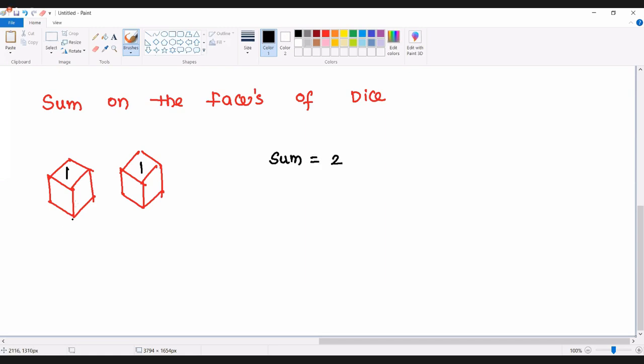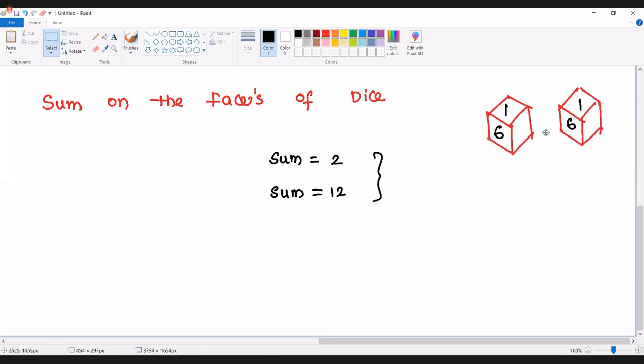That is going to be 2. What is the maximum number we can expect on a dice? That is 6. So the maximum sum we can see is going to be 12. So minimum sum is 2, maximum sum is 12. So from 2 to 12, the sum will be ranging.